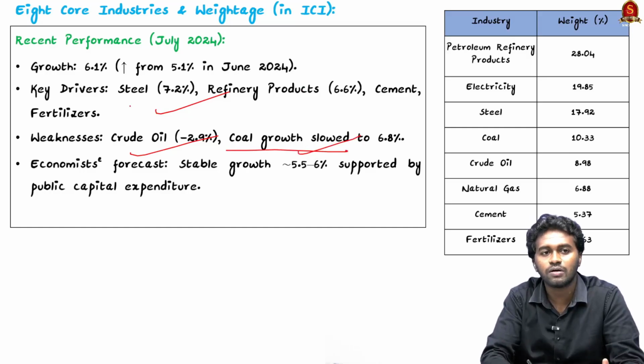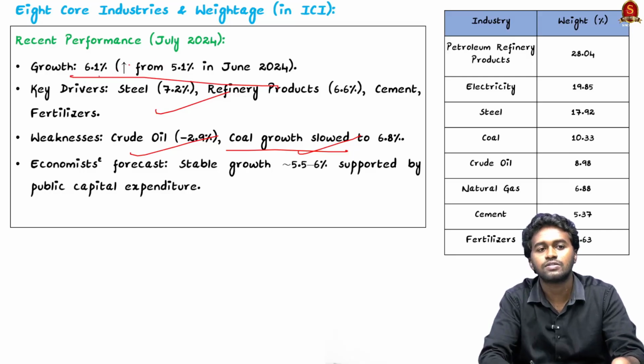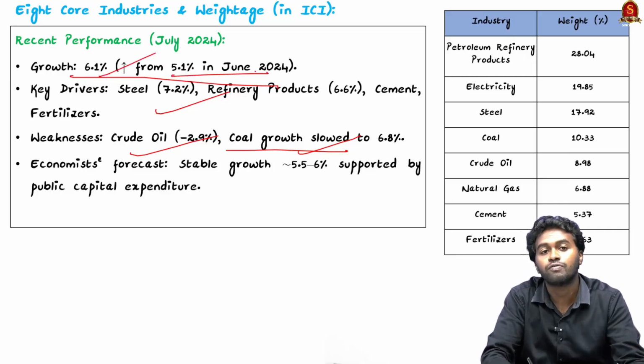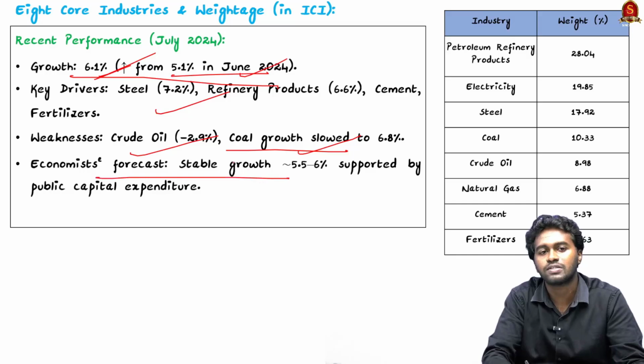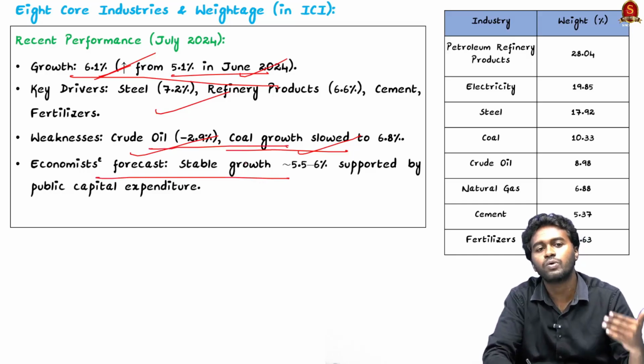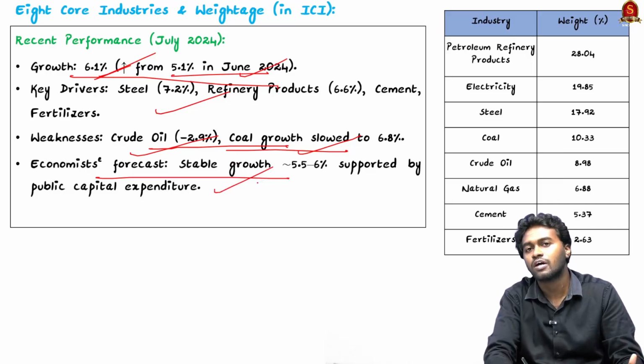And according to the recent study, we can see an overall growth in the ICI, that was 1.5 in June 2024, and now it is 6.1. And economists are forecasting that even though there is a slowdown in the crude oil industry and coal industry, we can expect a stable growth in the coming days.